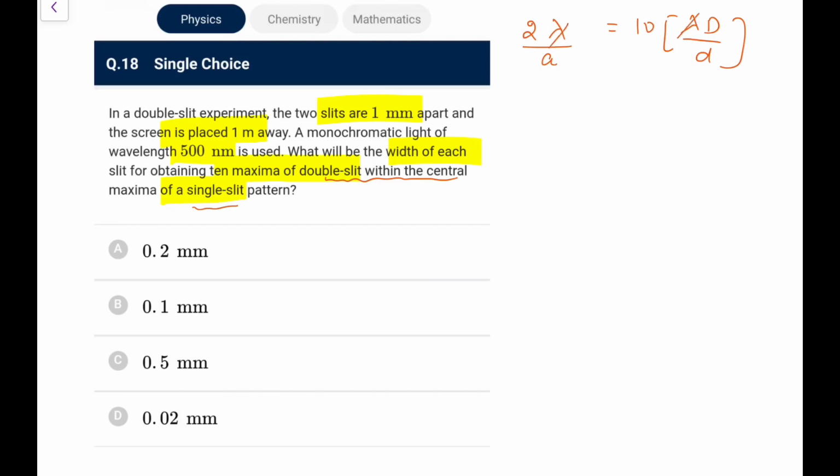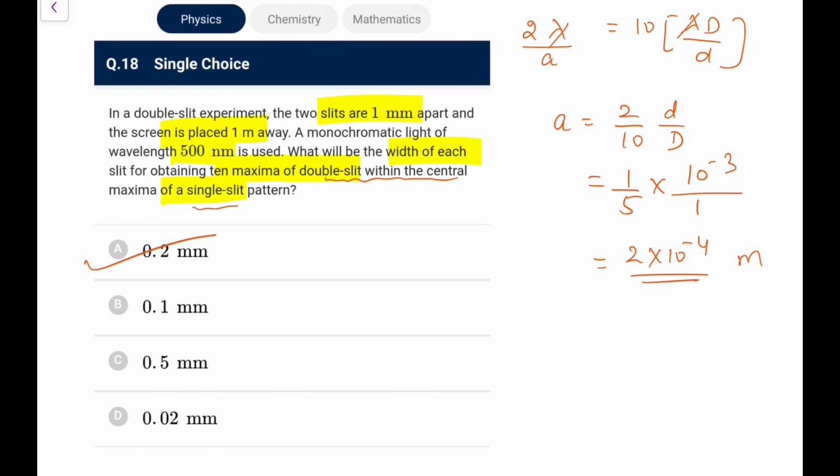So lambda goes, and the value of a would be 2 by 10 into d, d is 1 mm, 10 to the power minus 3, so it is 2 into 10 to the power minus 4, or you can say 0.2 mm, that is the answer you will go for.